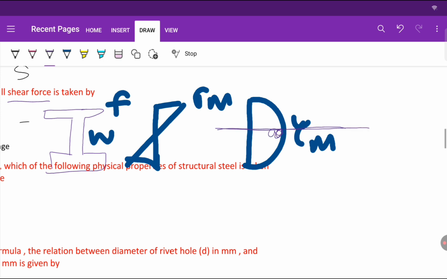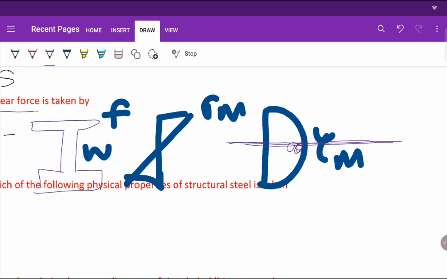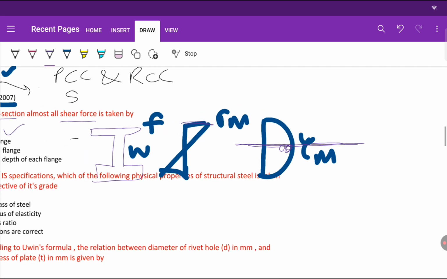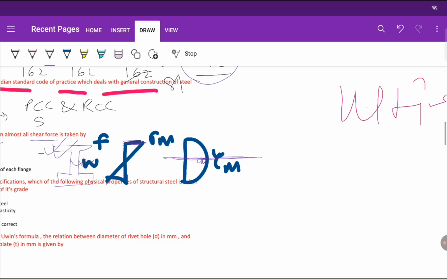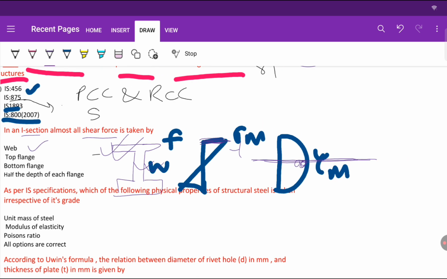It is at the neutral axis, right? And here the maximum bending stress is acting on the top fiber. So the bending stress is carried by the flange, and the web portion resists our shear force. The shear force is taken by the web, and the bending stress is taken by the flange. So this is very, very useful. Flanges can resist 80% of the bending stress.